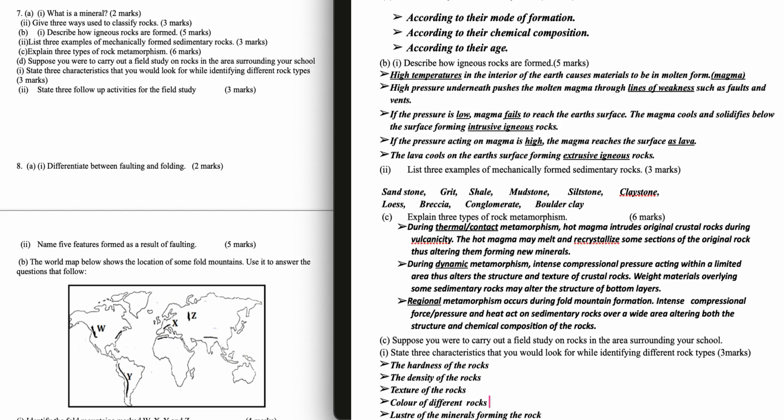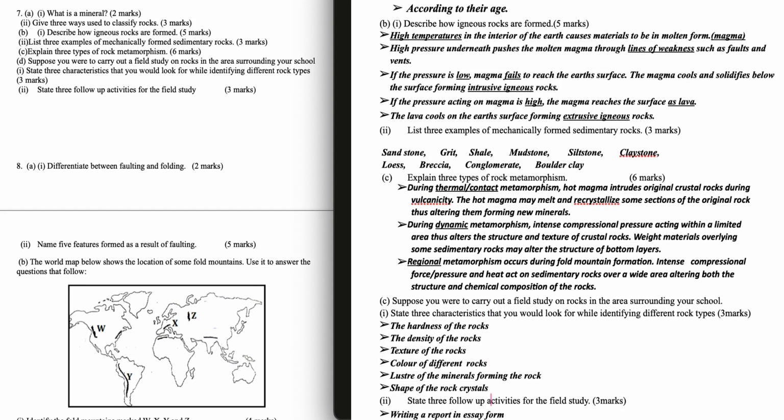The hardness of the rocks, the density of the rocks, texture of the rocks, color of different rocks, luster of mineral forming the rock, shape of the rock crystals. Question 7d2. State 3 follow-up activities for the field study.